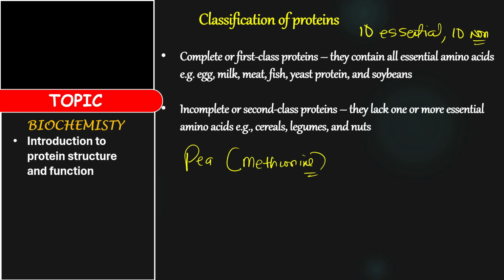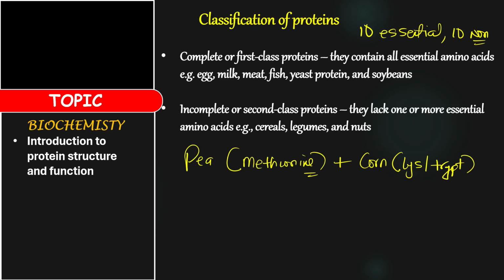So most times you add them with other proteins that contain the amino acid that they are missing. For instance, you can add pea with corn. Corn lacks lysine and tryptophan. You can browse it on the internet. Pea lacks methionine, but corn has methionine. Corn lacks lysine and tryptophan, but pea has lysine and tryptophan. So you combine them to get a complete protein diet.